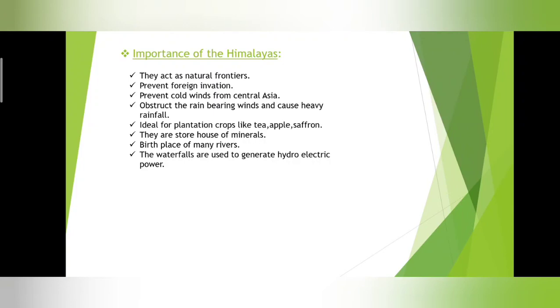Next, the Himalayan regions are very suitable for plantation crops. Which are the plantation crops? Tea, coffee, rubber, apple, saffron. This region is very famous for tea, apple, saffron. Darjeeling tea is very famous. Kashmir is known for saffron and apple. They are all very famous plantation crops.